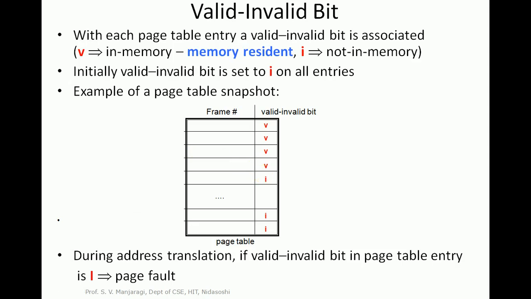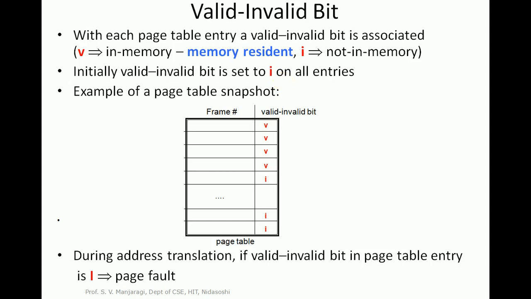So initially the entire program is kept in the main memory. It is divided into number of pages. So that is called as virtual memory. If you look at the memory at the beginning of the program execution, no pages of that particular process will exist in the main memory. All the pages are there in the virtual memory itself. So initially the valid invalid bit will be set to I for all the entries of that process.